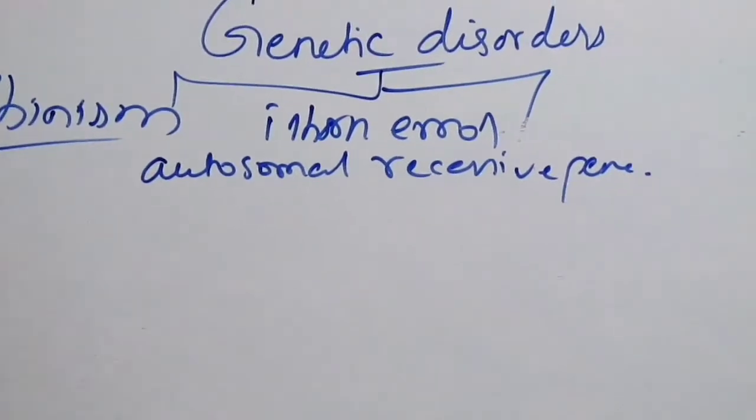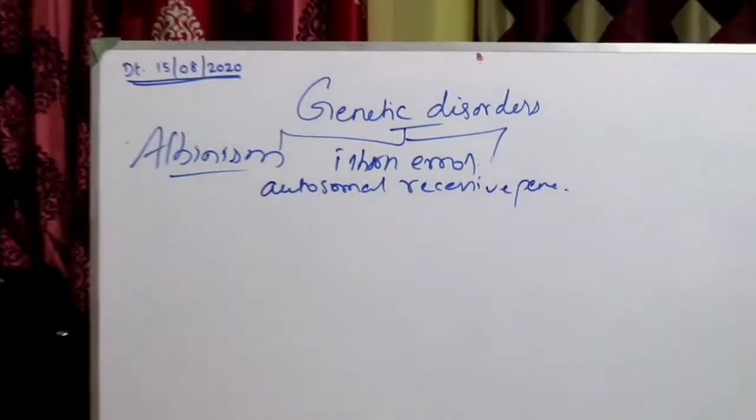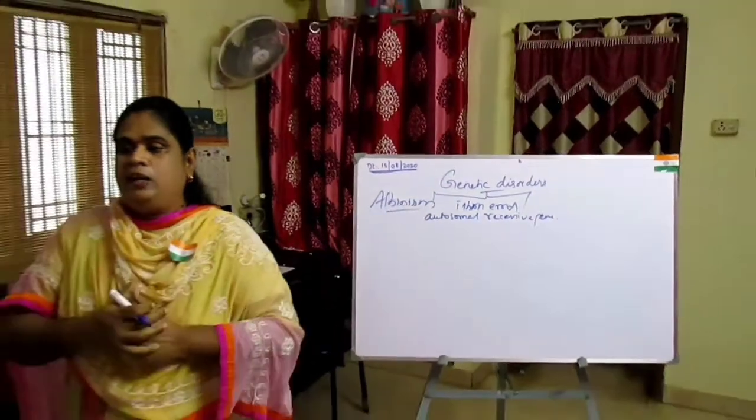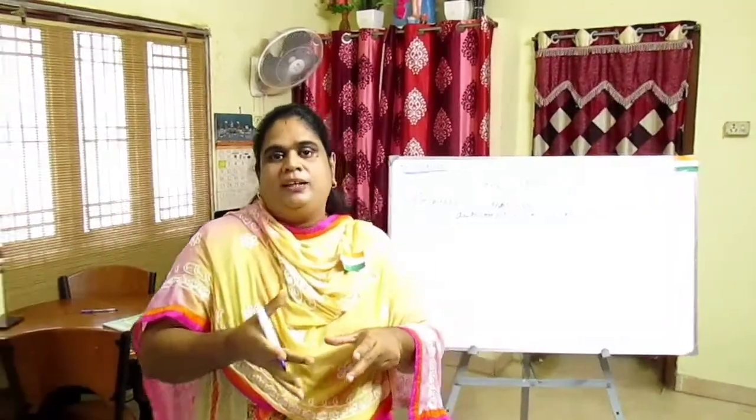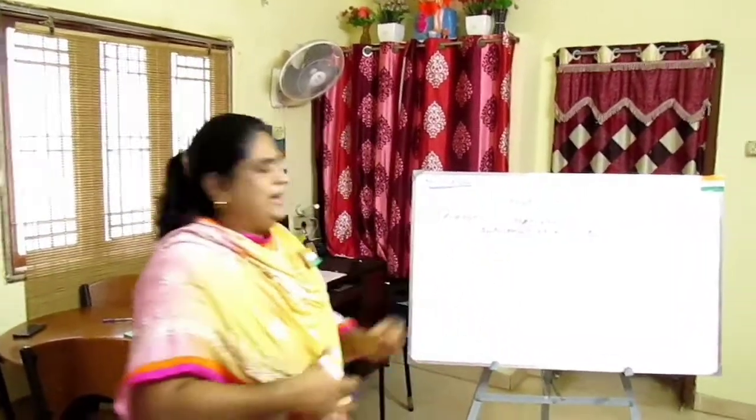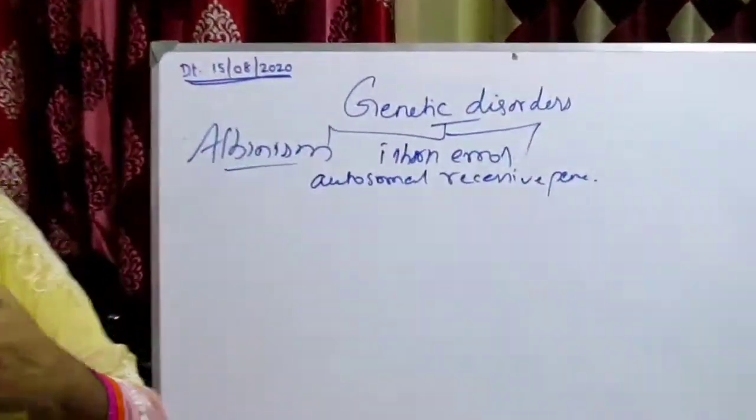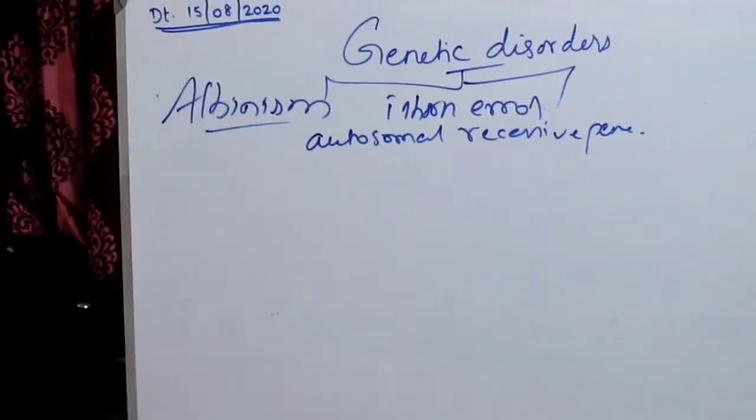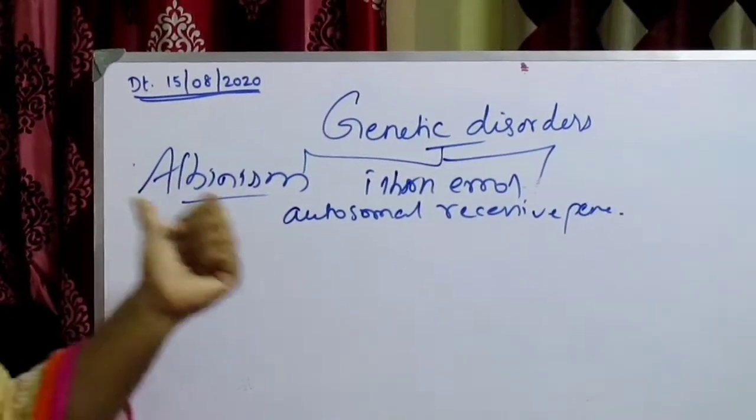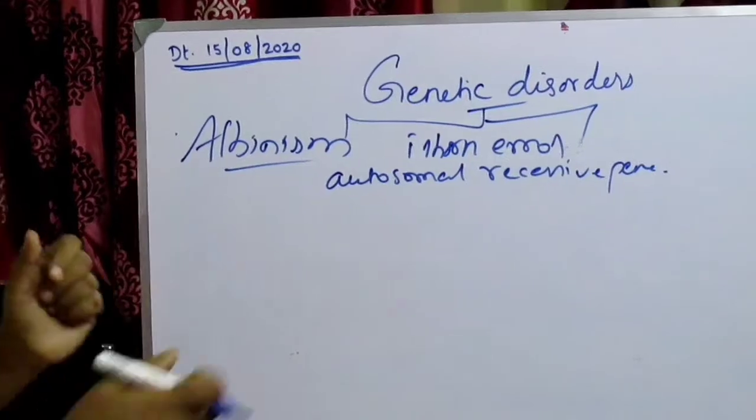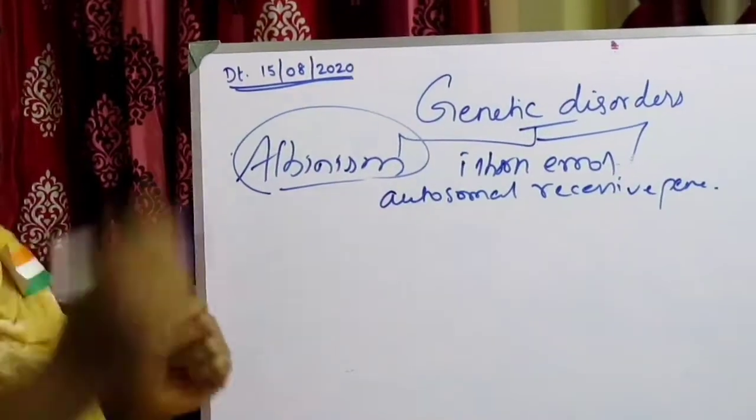So what is happening in albinism? The melanin pigment is responsible for giving your skin color, whereas in this case, the absence of melanin results in a condition called albinism. Can you understand?